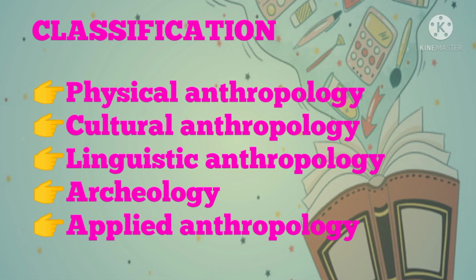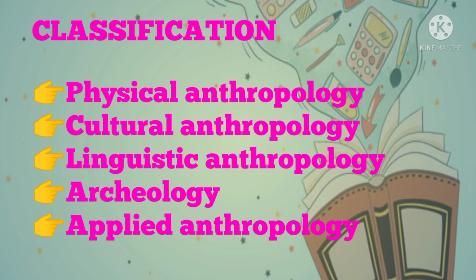And then we discuss the classification. There are mainly five types in anthropology. The first is physical anthropology, the second is cultural anthropology, the third is linguistic anthropology, the fourth is archaeology, and the fifth is applied anthropology.